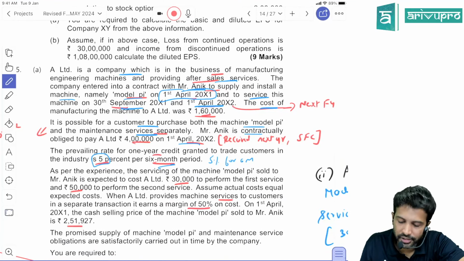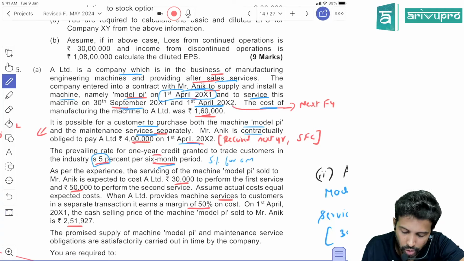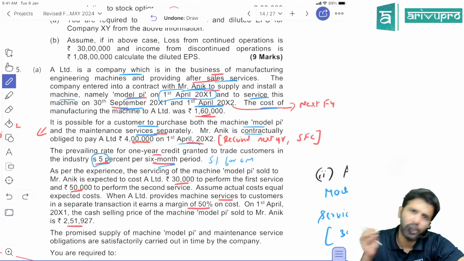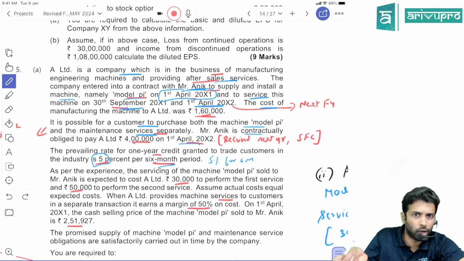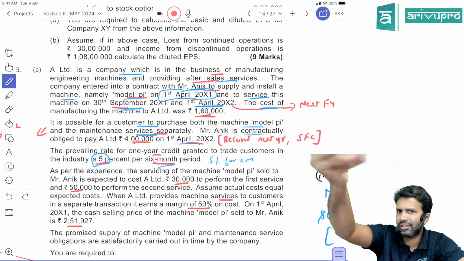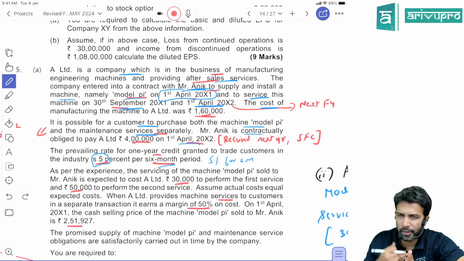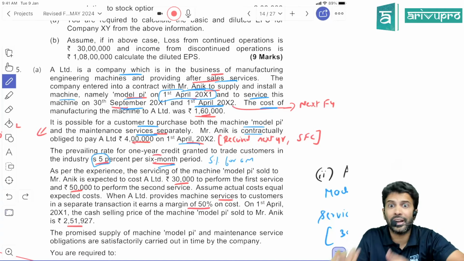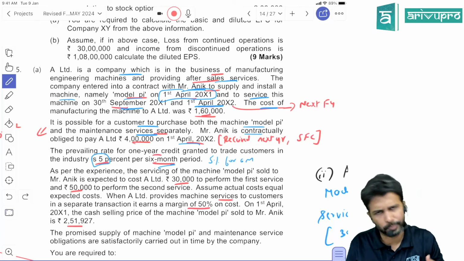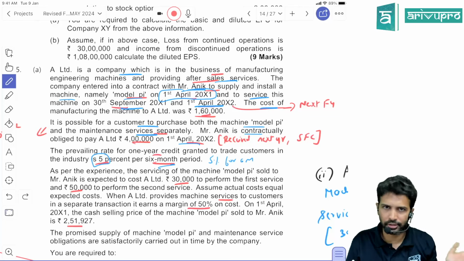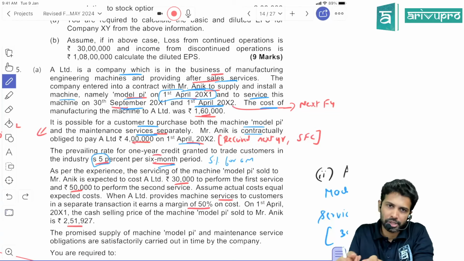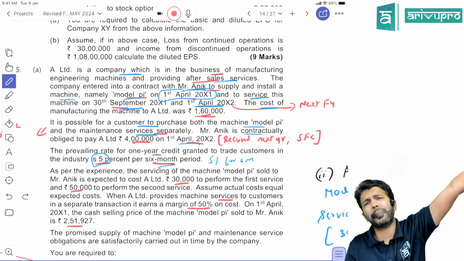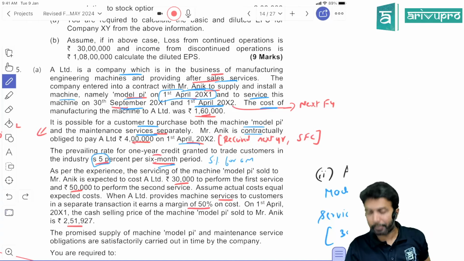As per the experience, the servicing of the machinery Model Pi sold to Anik is expected to cost 30,000. Obviously, if you have to give service, you need to send your own employees or hire some employees. Just because we are manufacturing machinery, we may not have employees to do the service also. We may outsource that activity. We will only manufacture and sell the machinery. We'll tell the customer we will give this service, but we may outsource it to a third party vendor.